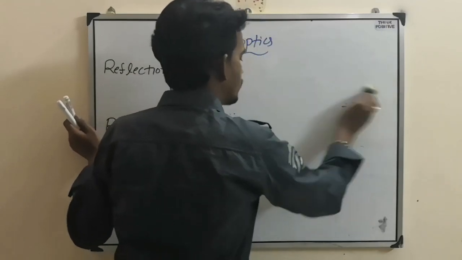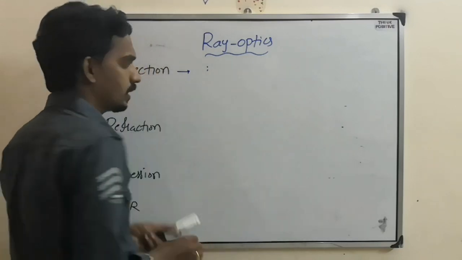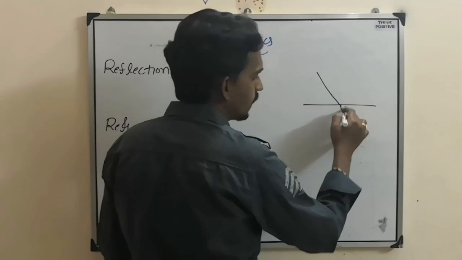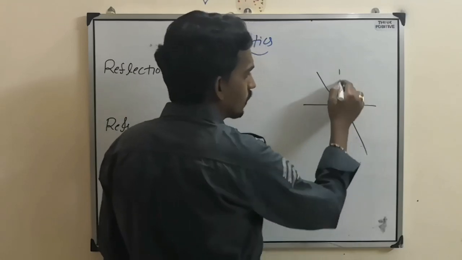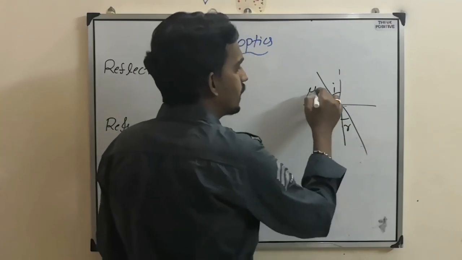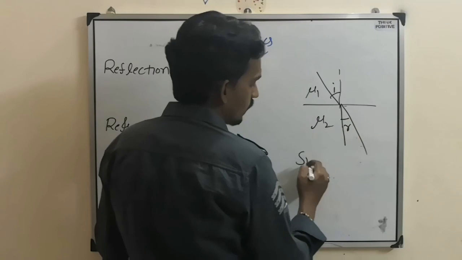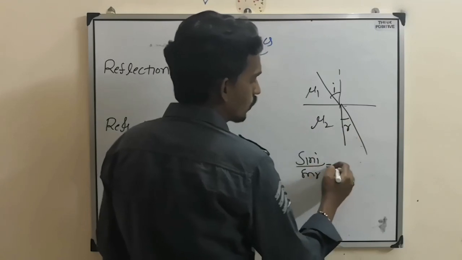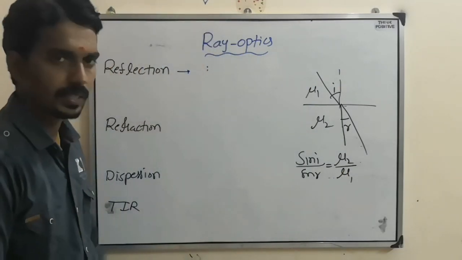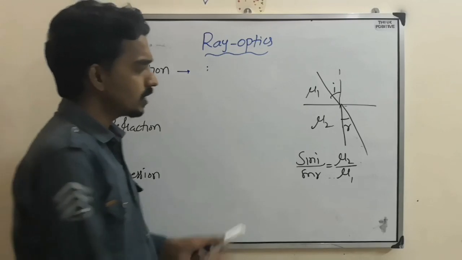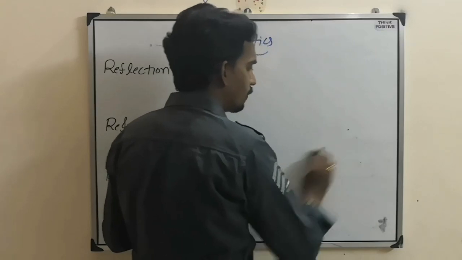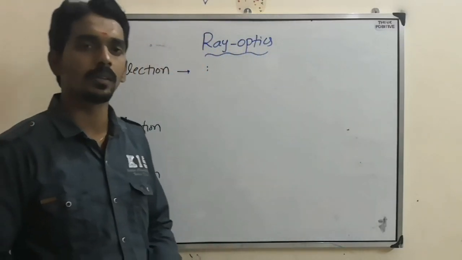But one more thing, one more equation will also be there. In case of refraction, when light enters from one medium to another medium with an angle of incidence I, angle of refraction R, from medium mu1 to mu2, then sin I by sin R equals mu2 by mu1. So based on this, questions can come. Direct, formula based. This is called Snell's law. And now if you consider first, reflection at a plane surface, that means a plane mirror will come.